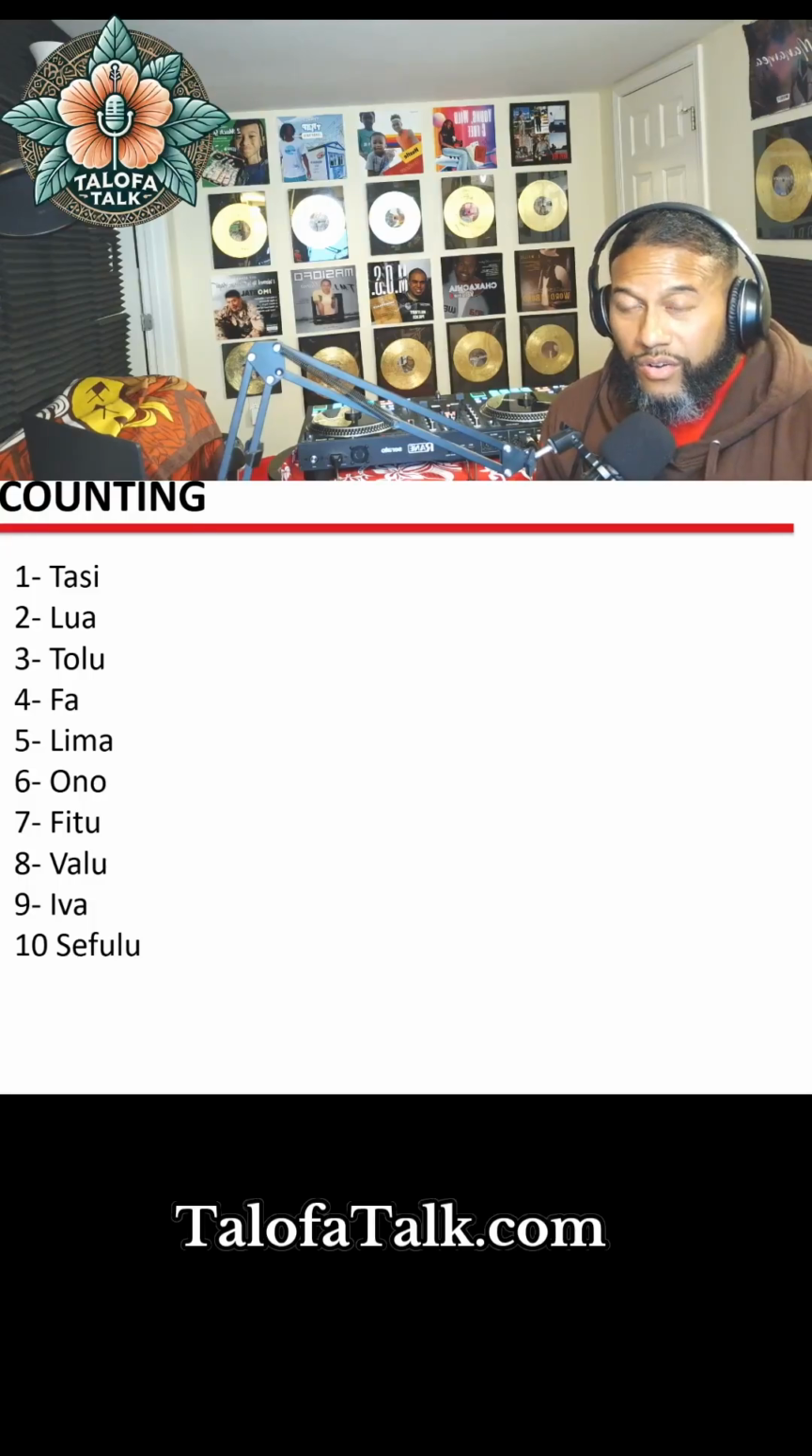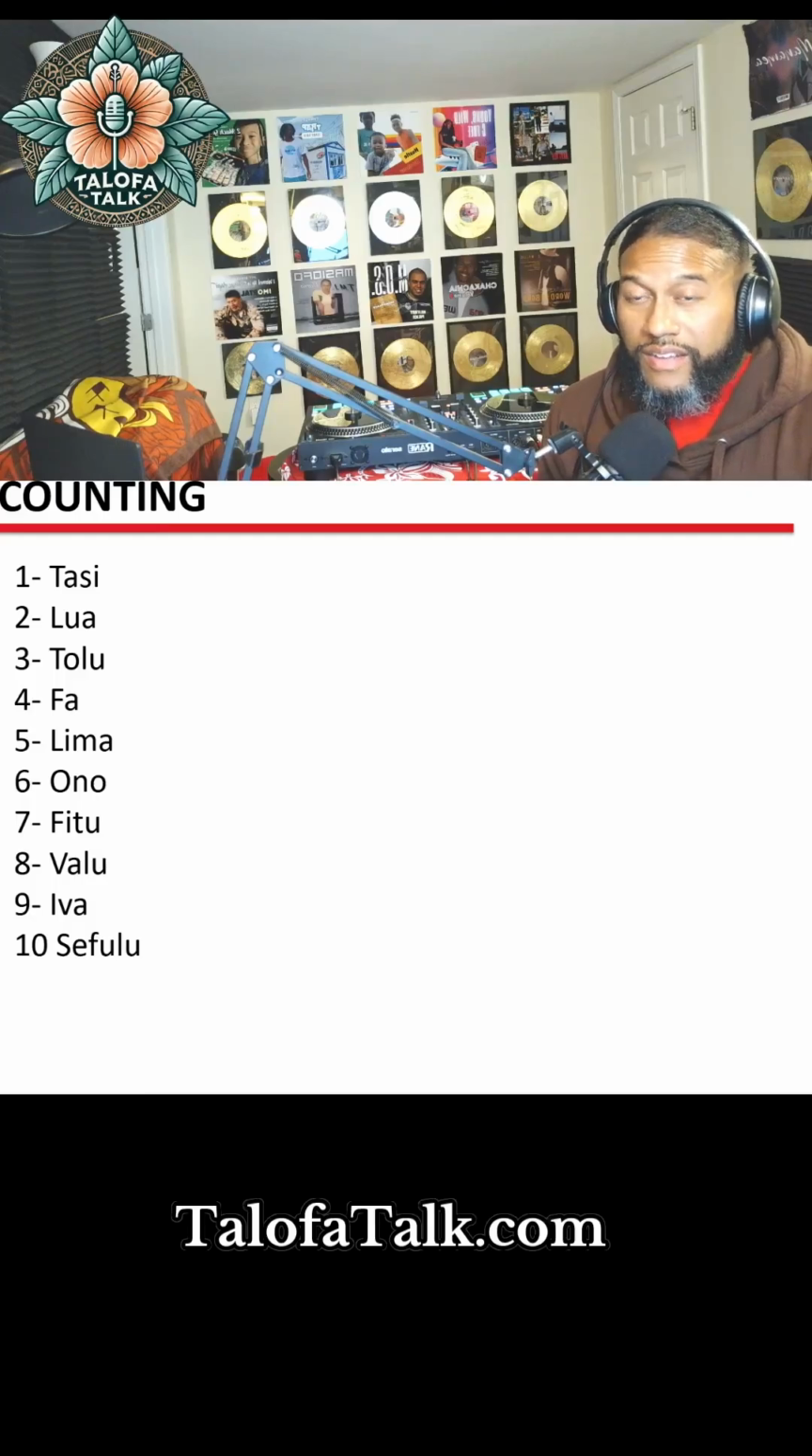Tasi, lua, tolu, fa, lima, ono, fitu, valu, iva, sefulu. I'm doing it one more time because some words can be pronounced K style, and words like ono can also be pronounced like ongo. Kasi, lua, kolu, fa, lima, ongo, fiku, valu, iva, sefulu.